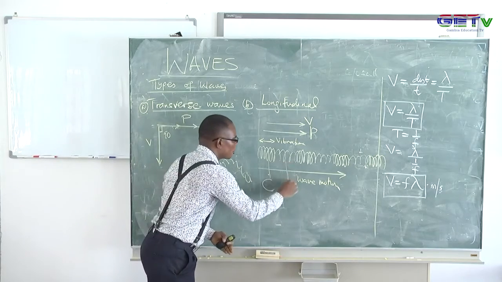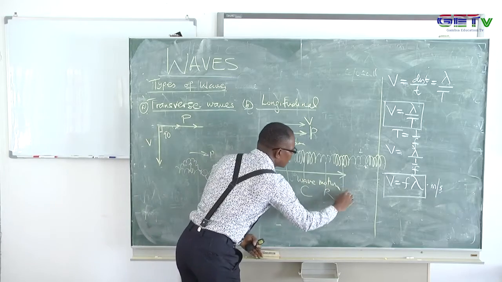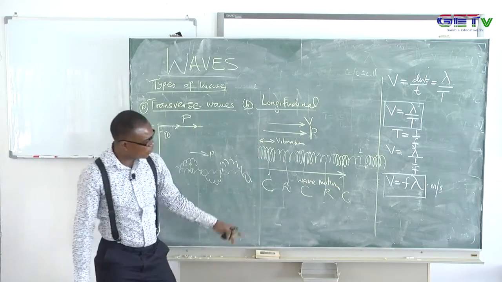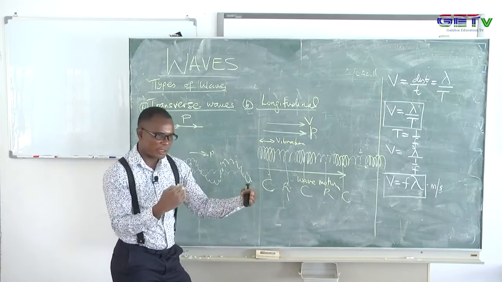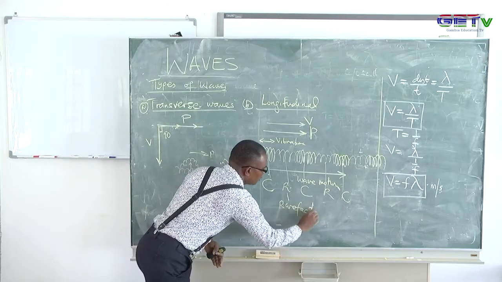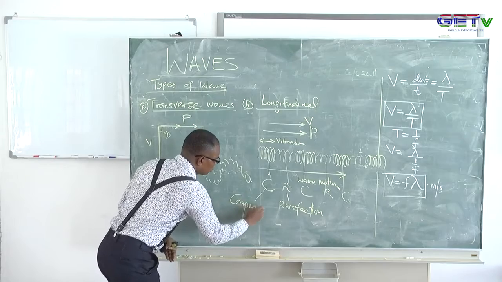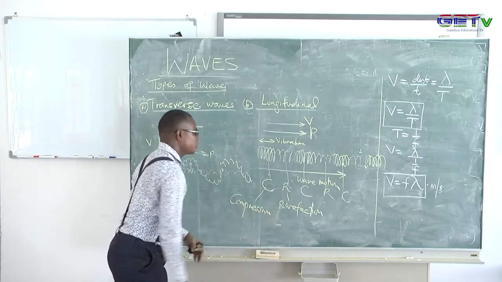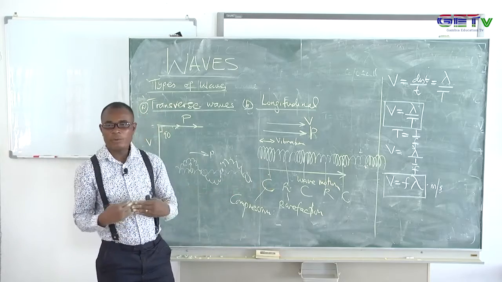And when the molecules relax, they will compress again, they relax and they compress, and so on. So it is a series of compression and rarefaction. This part where the pressure is low, where they relax a little bit, is called rarefaction. It's a series of compressions and rarefactions that transfer the energy from one point to another.